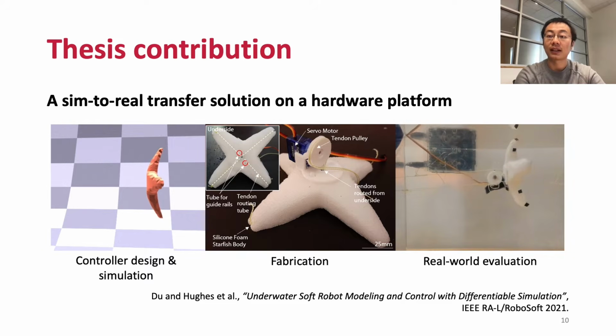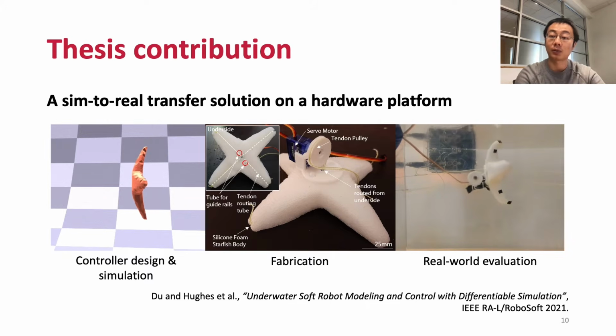Lastly, we provide a technical solution to the sim-to-real transfer problem, which is very common after computationally designing a robot in a virtual environment. Our solution leverages the differentiable simulator we developed to narrow the sim-to-real gap, allowing us to directly transfer a trained controller in simulation to this soft underwater starfish in a real-world experiment. We observed that optimization using our differentiable simulation leads to similar dynamic motions in simulation and real-world experiment.